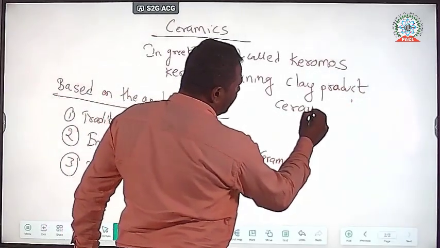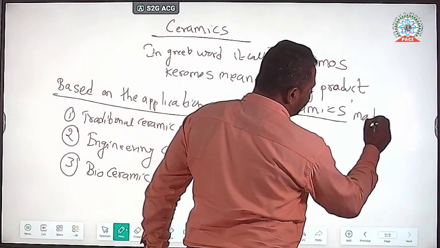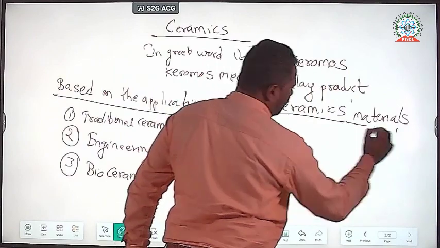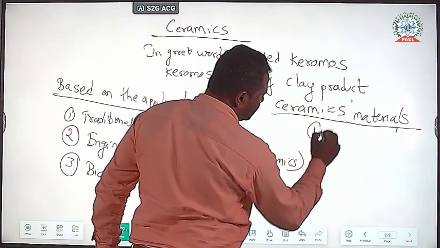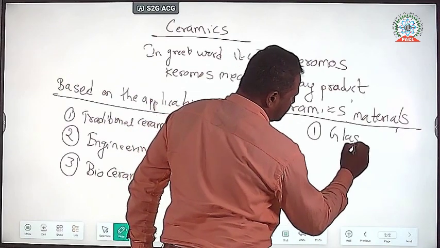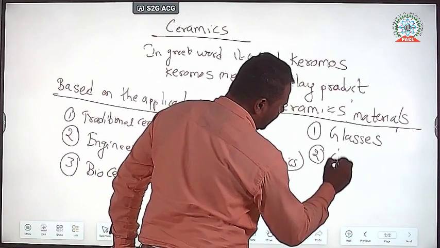So ceramic materials are classified into four types based on the material. The first one is glasses. The second one is clay products.